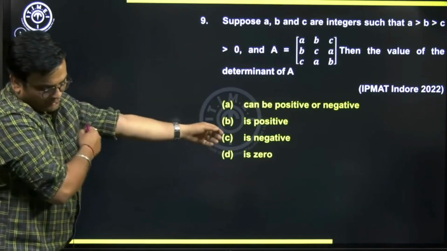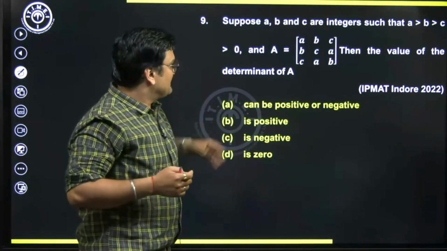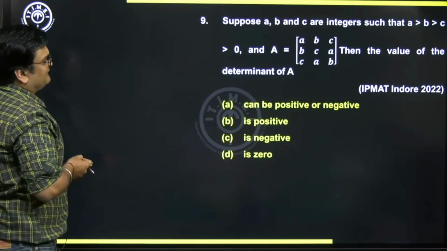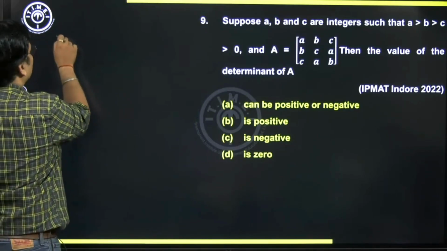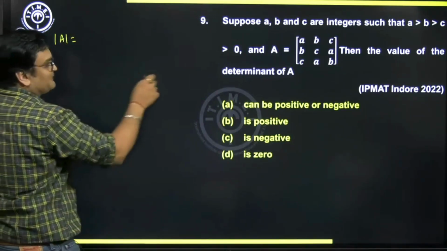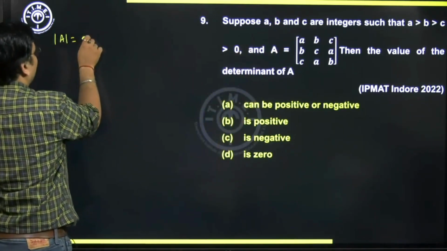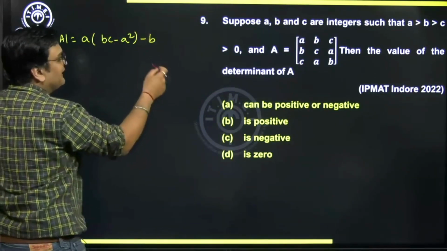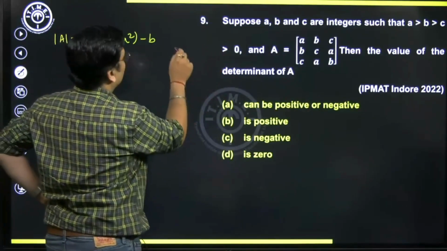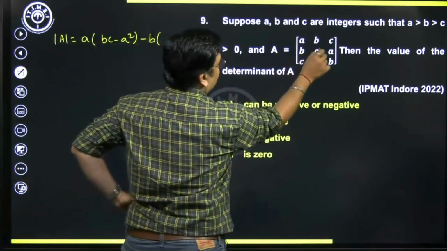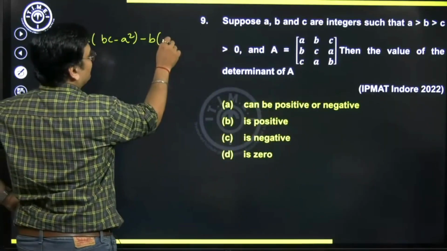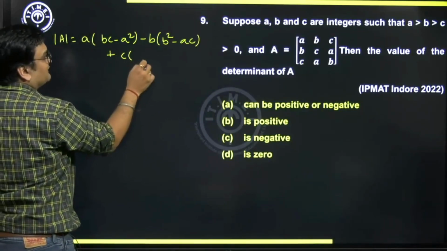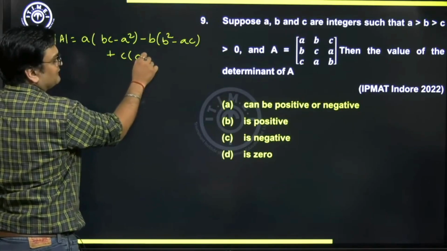Okay, I hope you're already done with this, right? When you have a matrix like this, A, B, C, B, C, A, C, A, B, now when you find the determinant, what is going to be the determinant of A? I'll expand it along the first row, suppose. So it's going to be A into its cofactor, which is BC minus A square, minus B into its cofactor, B square minus AC, plus C into its cofactor, which is AB minus C square.